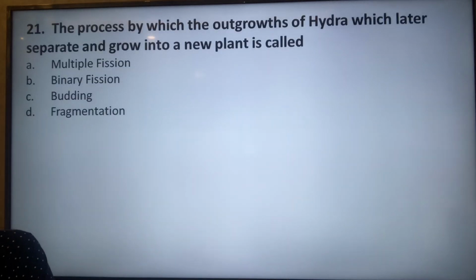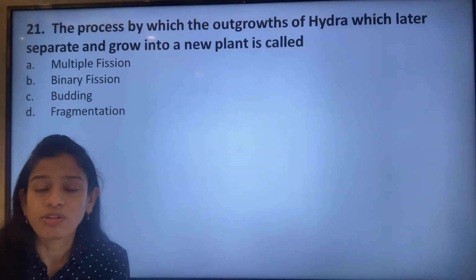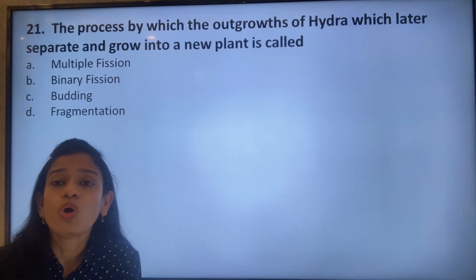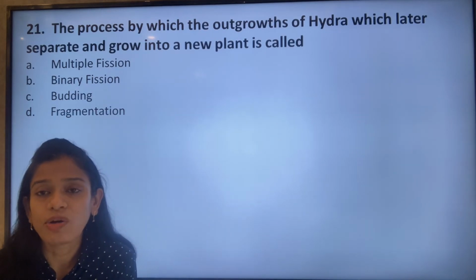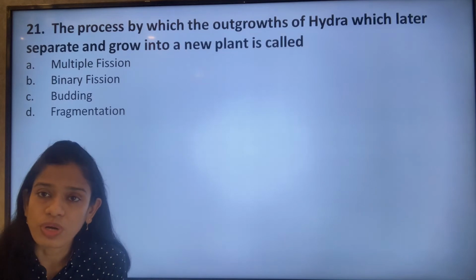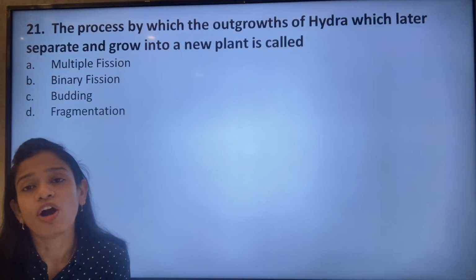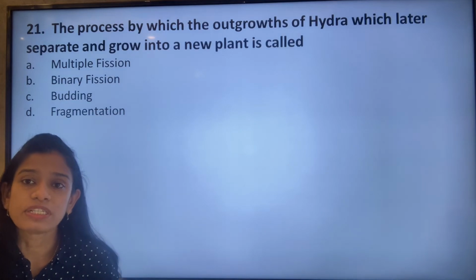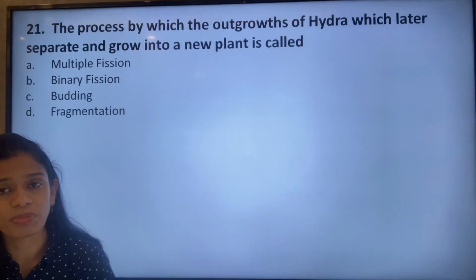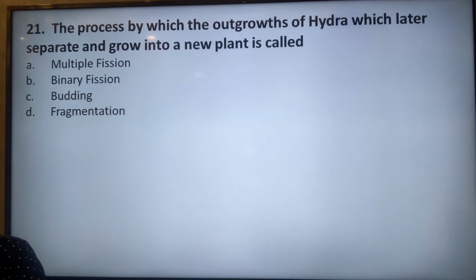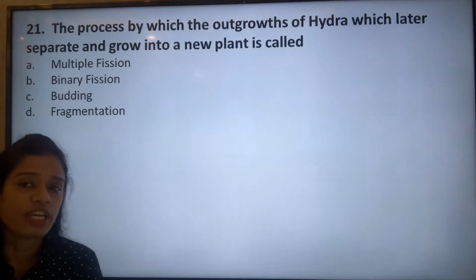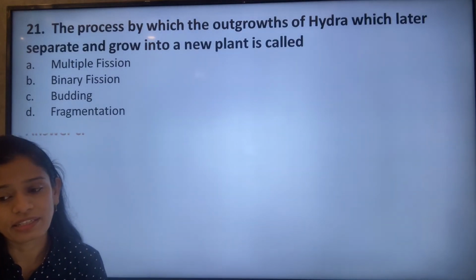The process by which the outgrowths of hydra which later separate and grow into a new plant is called. So what is the process known as? Now the previous question told about which organism has it, and now we are asking what the process is known as. That is the separation and growing of that bud into a new plant. Because it is a bud that separates and grows into a new plant, it is also known as the process of budding. So multiple fission, binary fission and fragmentation are incorrect answers. The correct answer is option C.